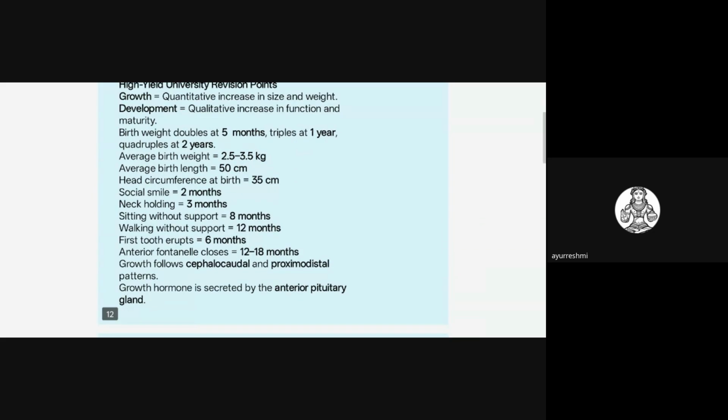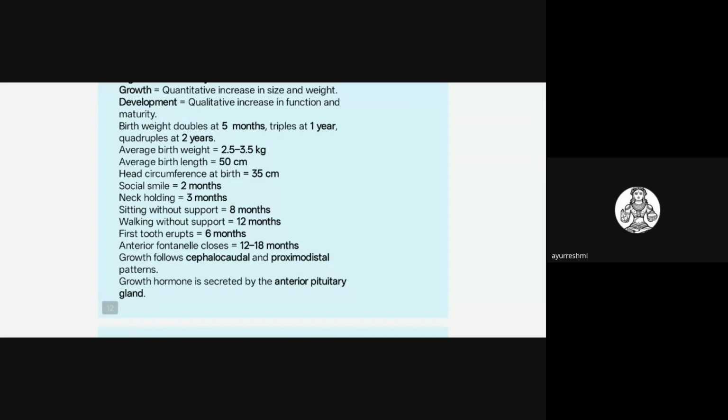What is the average birth weight, average birth length, they may ask. And about the head circumference, the social smile, neck holding, and bisyllables, that is mama, dada. When they ask, that is in the ninth month. Like that they may ask, or sitting without support in the 8th month, walking without support in the 12th month. Like they may frame MCQ questions on these topics.